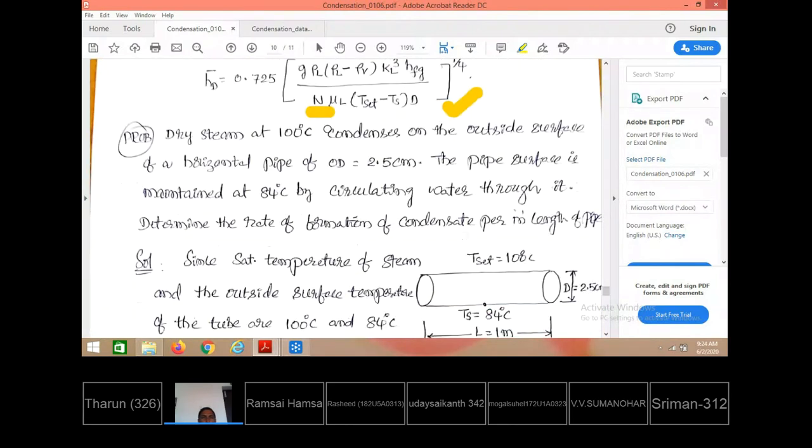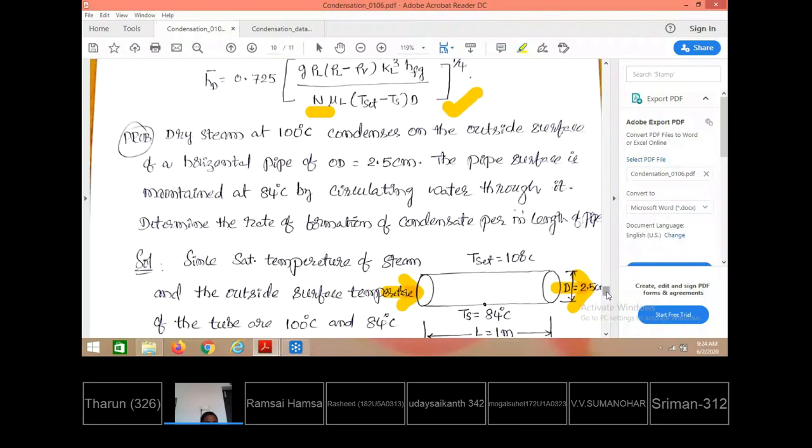Dry steam at 100 degrees centigrade condenses on the outside surface of a horizontal pipe of diameter 2.5 centimeter. Outside diameter is 2.5 centimeters. The pipe surface is maintained at 84 degrees centigrade, by allowing cold water to be circulated continuously. Determine the rate of formation of condensate for meter length of the pipe.